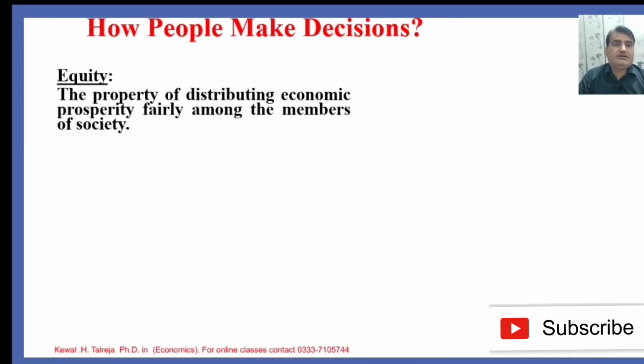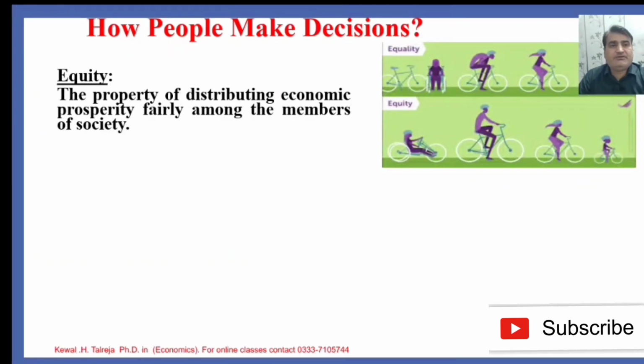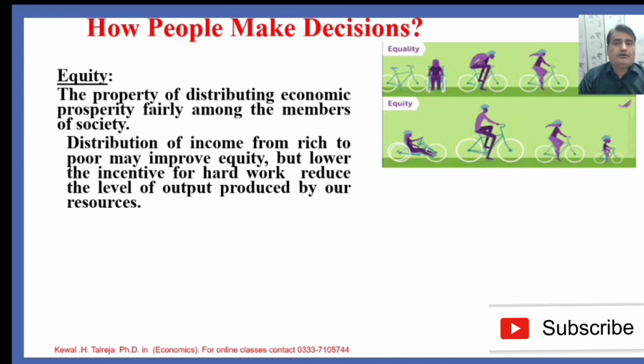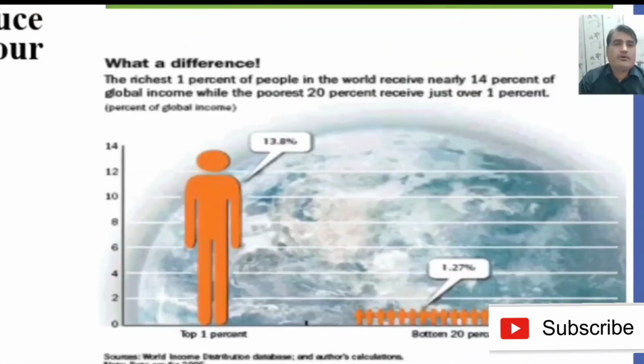Equity means the property of distributing economic prosperity fairly among the members of society, so that everyone can benefit from the available opportunities. For example, here the elder and the younger all have a cycle. Distribution of income from rich to poor may improve equity, but lower the incentive for hard work and reduce the level of output produced by our resources.